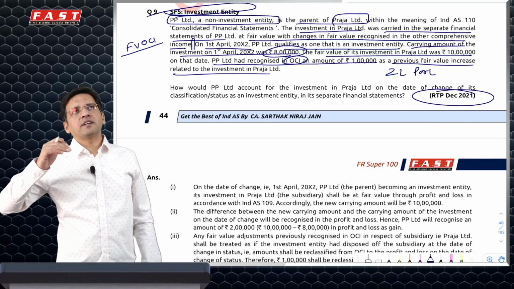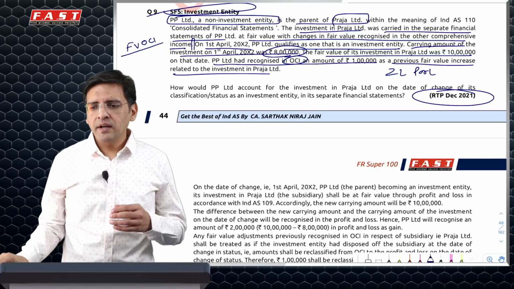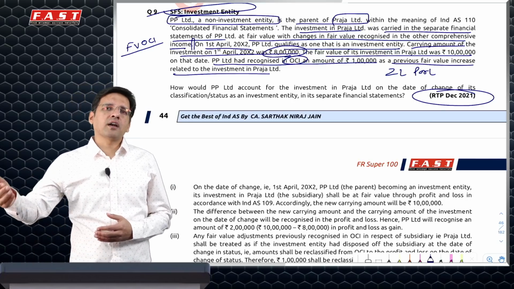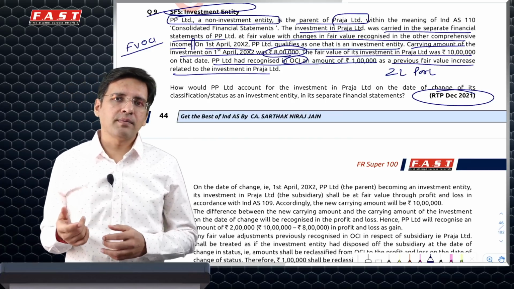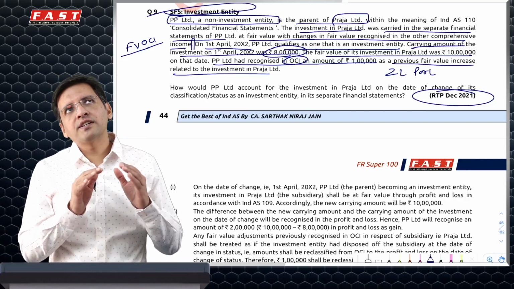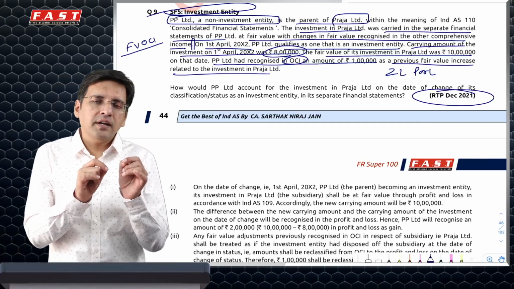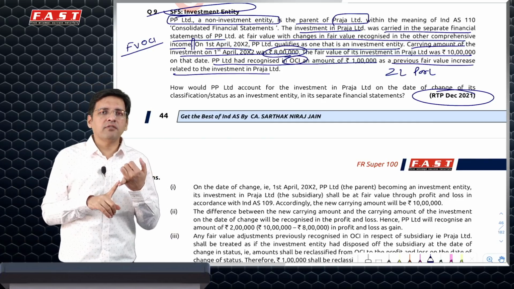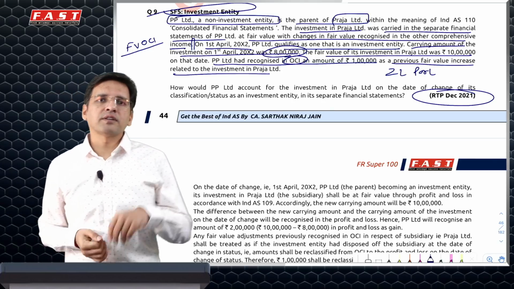So in separate financial statement, this was a non-investment entity. Non-investment entity in separate financial statement can measure its investment at cost or fair value, and fair value also OCI or PRL. But OCI has to be OCI NR because it is equity investment. So they had followed in Ind AS 27 para 10 option to measure the investment by the non-investment entity in its subsidiary Praja Limited at FVOCI, and they have already recognized a gain of 1 lakh. Now that 1 lakh rupees should be transferred because it was OCI NR.